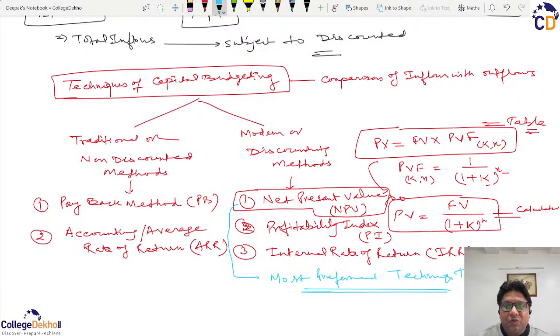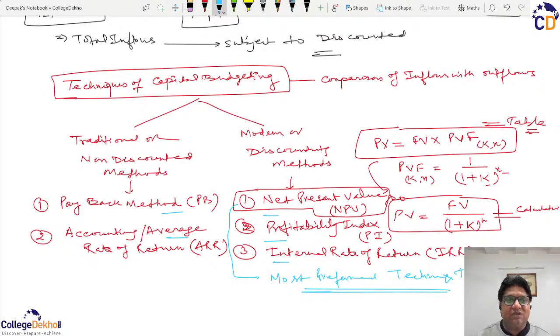Sometimes when you make a choice between projects, or you decide whether the project is to be accepted or not, they all will point in the same direction, that either it should be accepted or it should not be accepted. But sometimes it may happen that there is a contradiction. One method can say it is acceptable, another method can say it is non-acceptable.